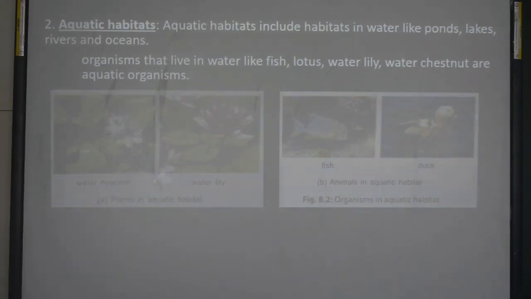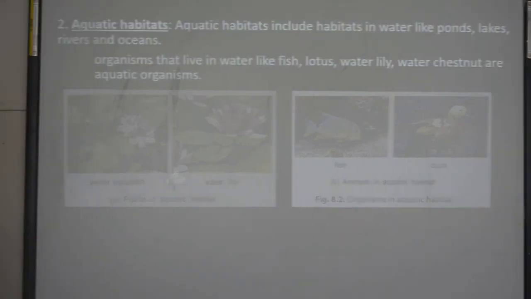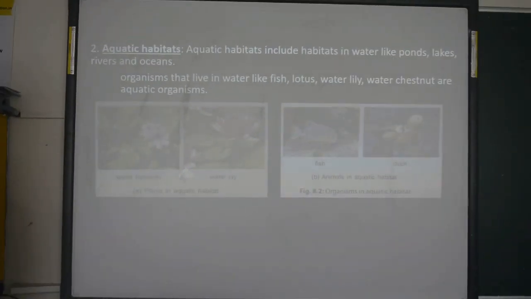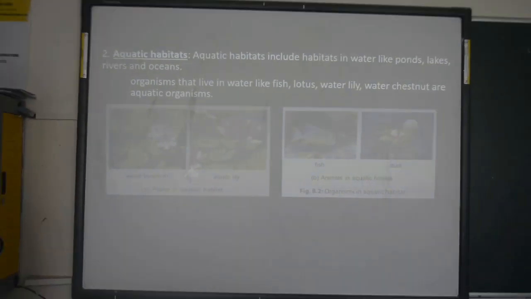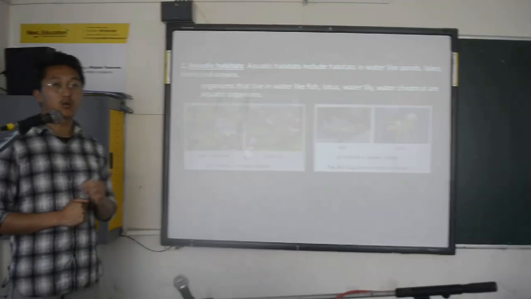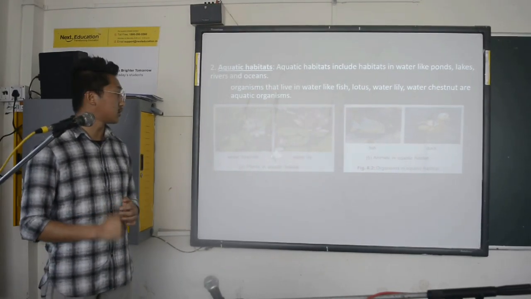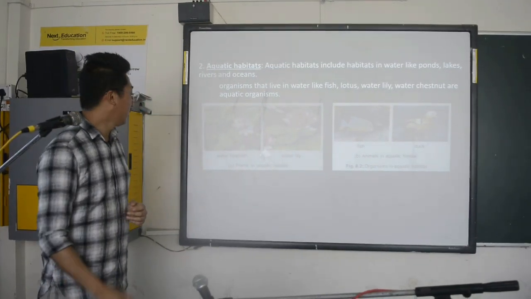Okay, these are all the organisms like fish, lotus, water lilies, water chestnut and aquatic organisms. So these are all the different types of animals and plants that are living in the water. So we call these aquatic habitats, and we call these animals aquatic animals or aquatic plants. Okay, you can see in the picture.